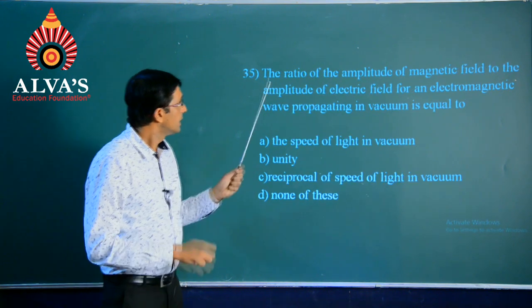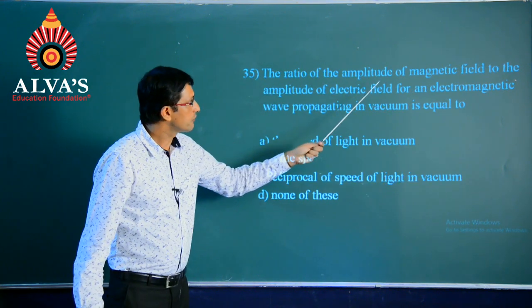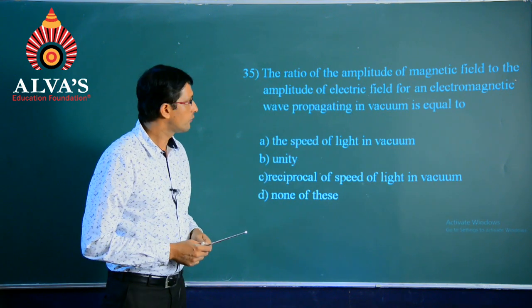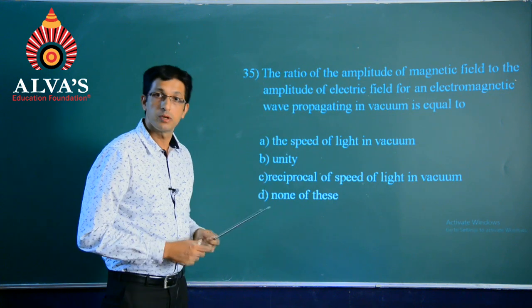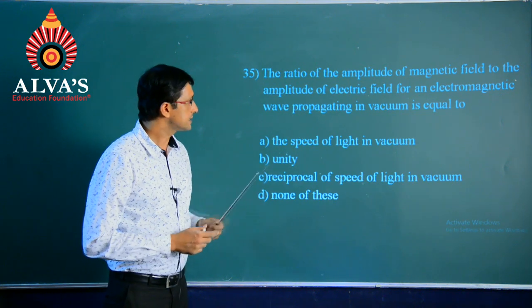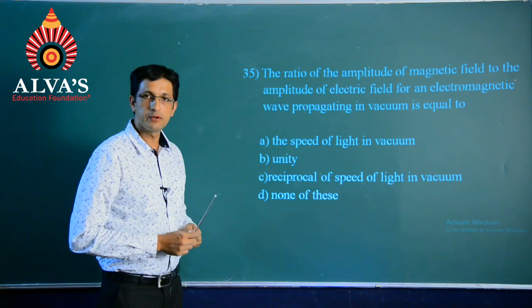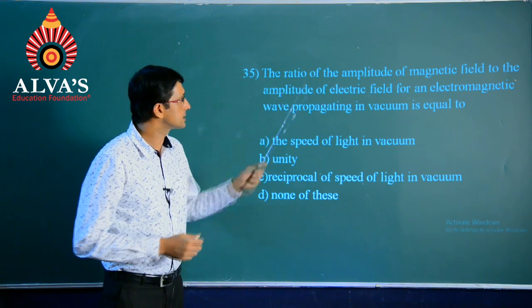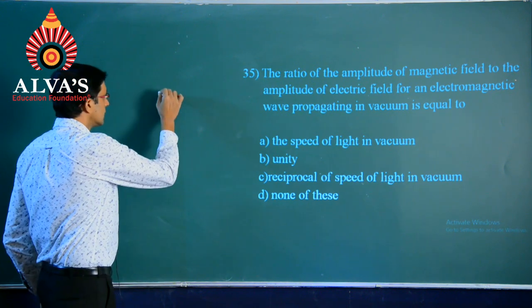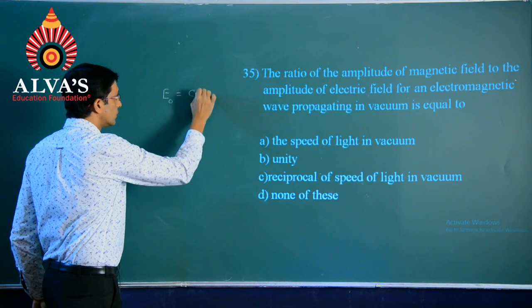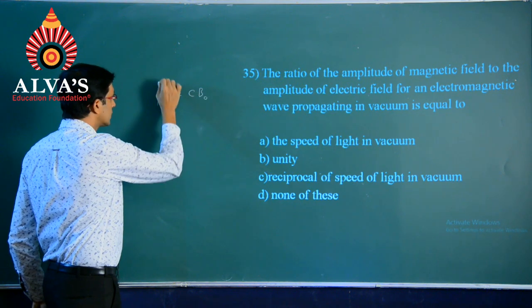Question number 35. The ratio of the amplitude of magnetic field to the amplitude of electric field for an electromagnetic wave propagating in vacuum is equal to, they are saying very clearly about the amplitudes of the two particular fields. So, we will begin like this. We know that E naught is equal to C into B naught.